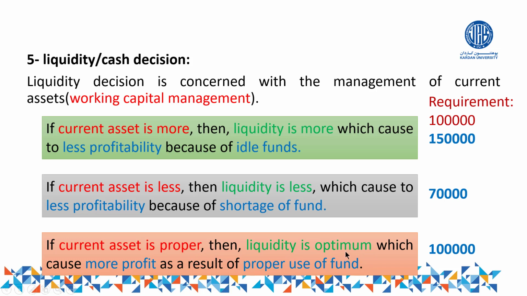It means just the liquidity is whatever it is required, and which causes more profitability. Why more profitability? As a result of proper usage of funds. In this option, of course, as it is optimum, the profitability of the business will be good. Why? Because in this case, the working capital is not more than the requirement as well as not less than the requirement. So these are the three situations that we have in the theory.